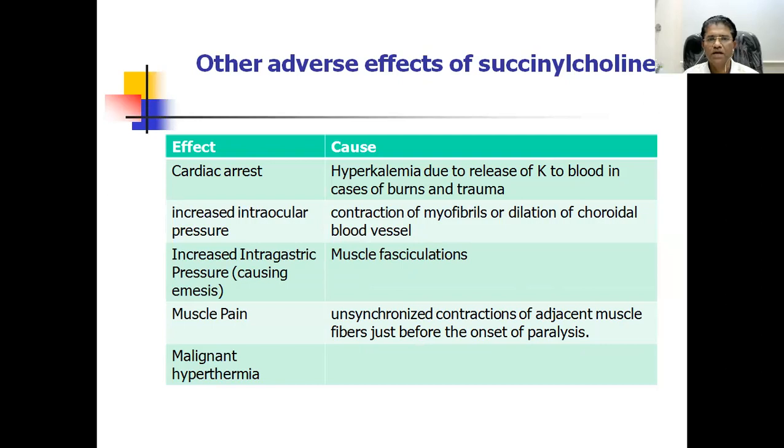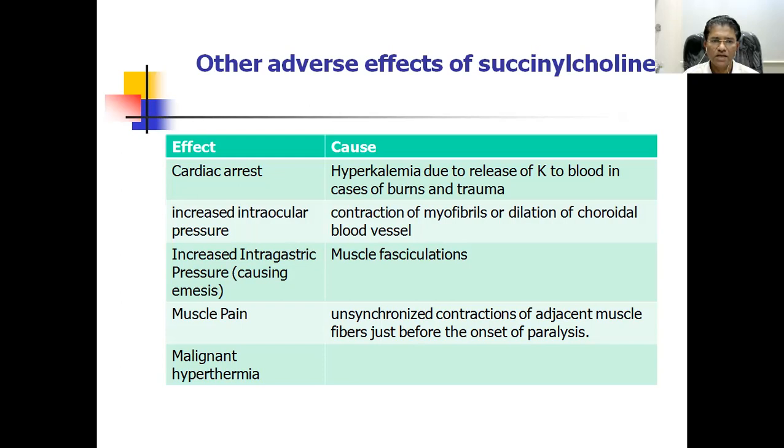For example, it produces cardiac arrest. Why? Because succinylcholine, whenever it acts on the muscle plate, produces excessive pouring of potassium out of the muscle fiber. That's why there occurs hyperkalemia, and chances of arrhythmia are more. There occurs increased intraocular pressure because of the fasciculations or the contractions of the myofibrils or the dilatation of the choroidal blood vessels.